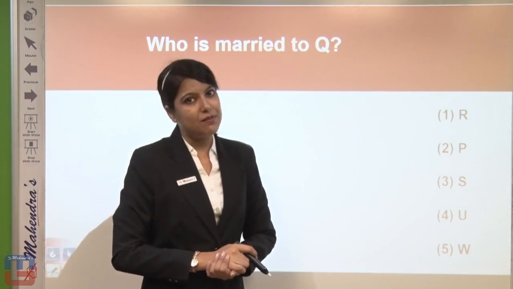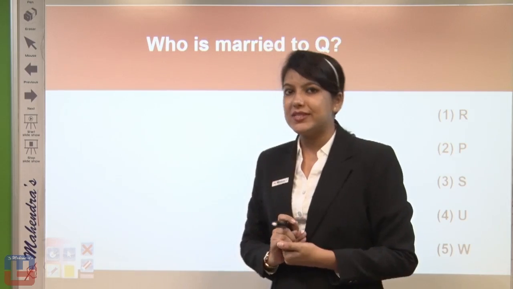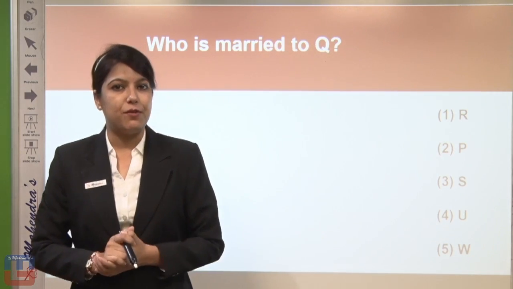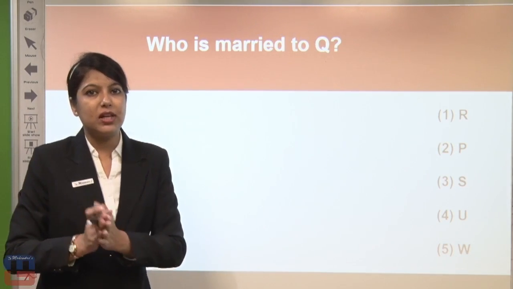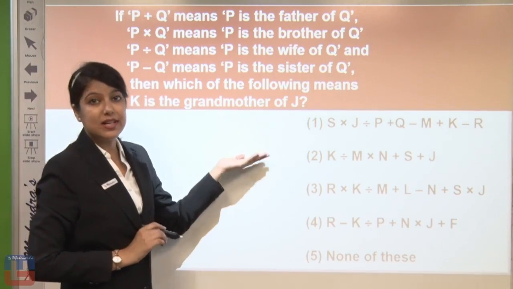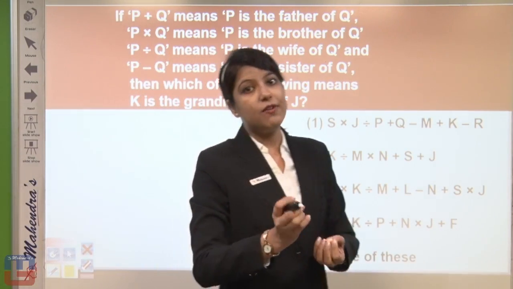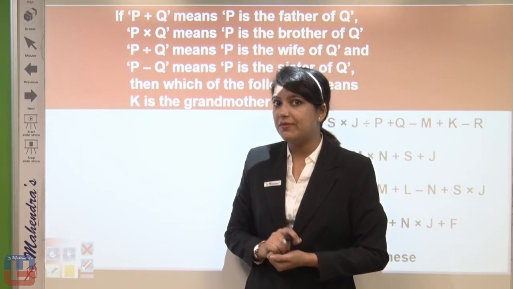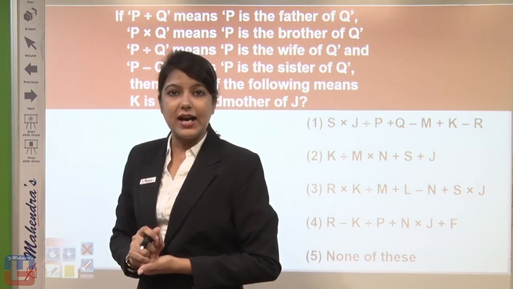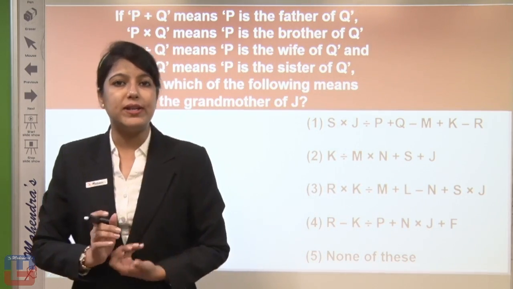So this was the puzzle format. Two formats we have discussed: one indicating direction format and second the puzzle format. Now the third format is the condition coding based question, where from plus, minus, into, divide we get all the conditions and then we solve the equation to get the answer, what is asked and how it is asked.